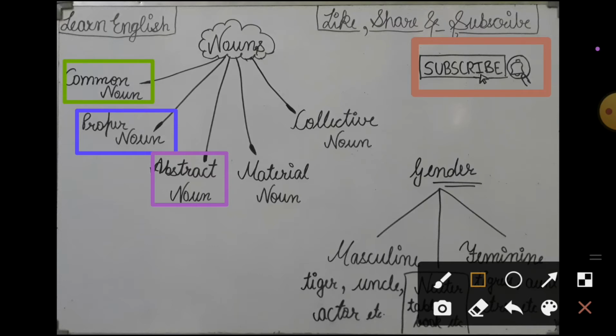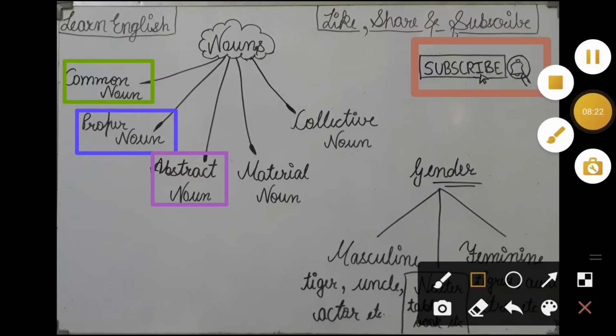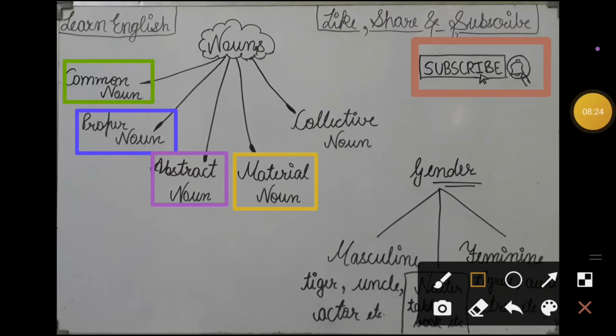Next is material noun. Now what is a material noun? The definition of a material noun is: the name of the substance or matter from which a thing is made is called a material noun. It means the material from which the thing is made.